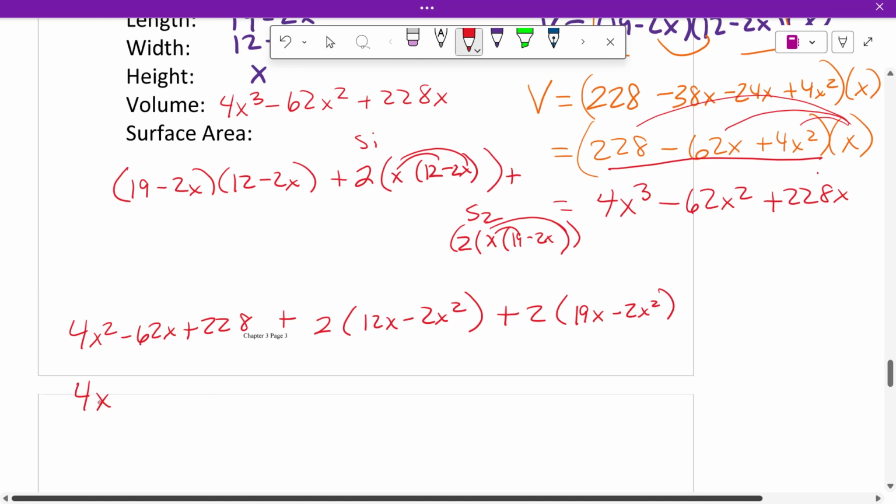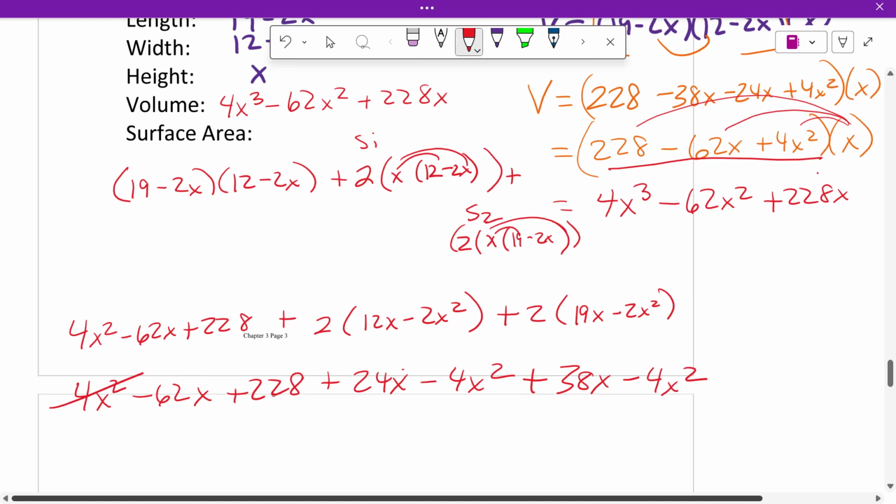So it's 4x squared minus 62x plus 228 plus 24x minus 4x squared plus 38x minus 4x squared.